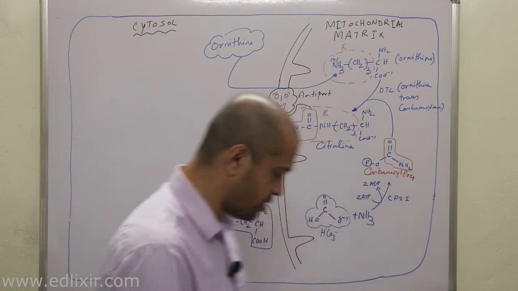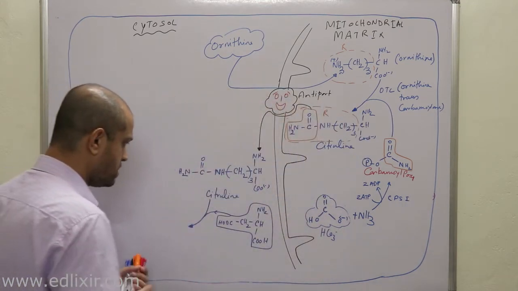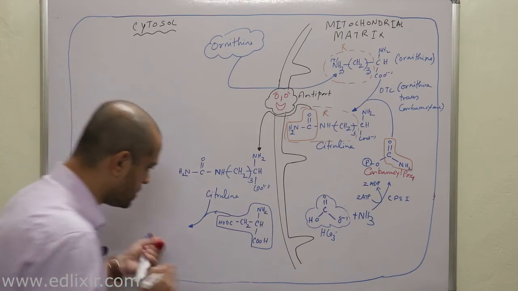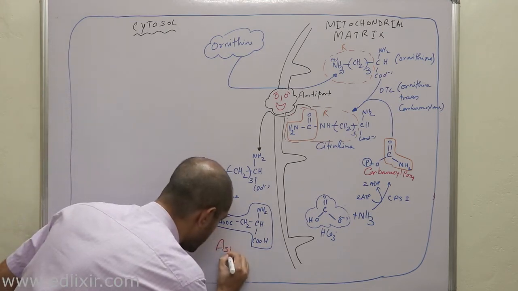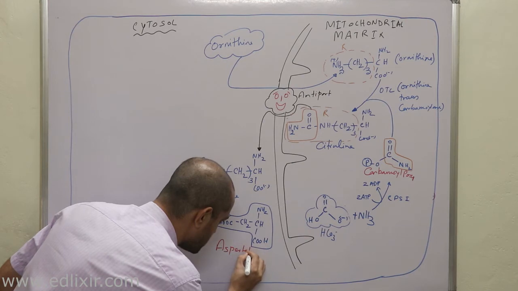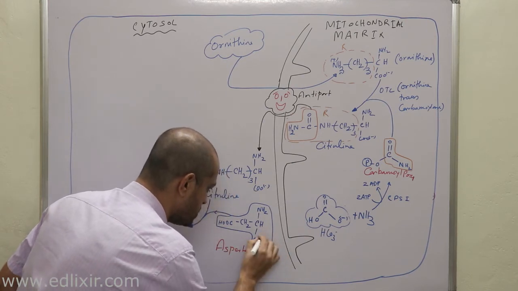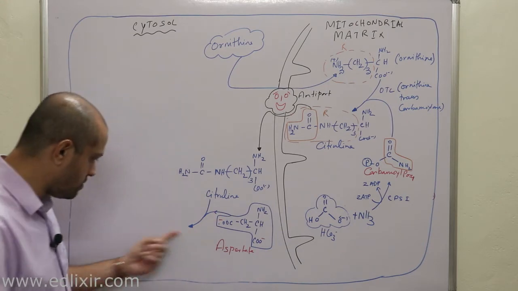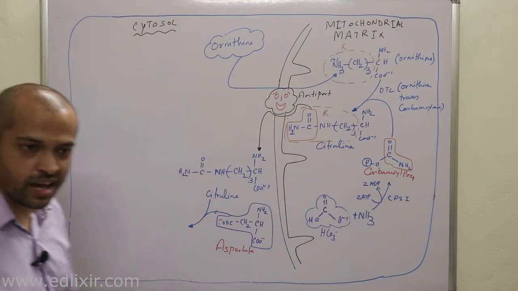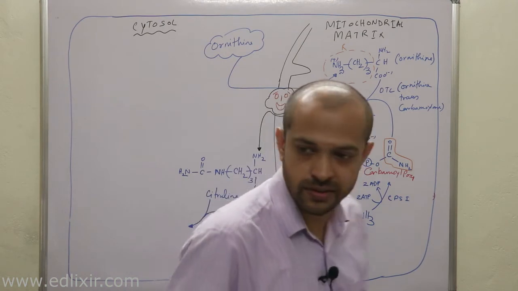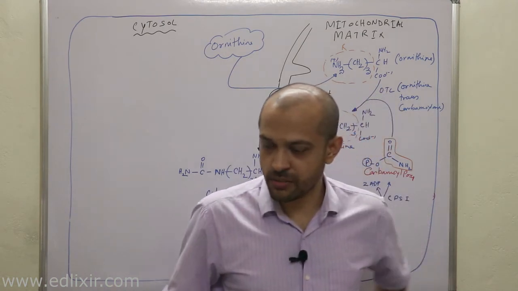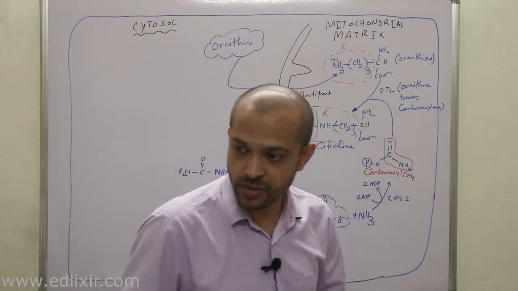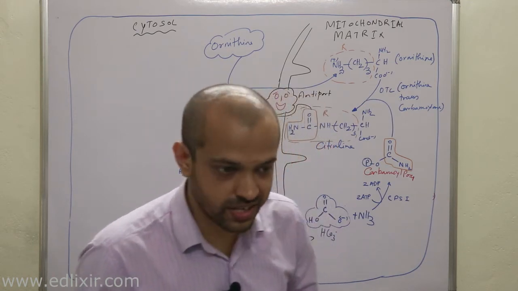A very important point you need to understand here is that when citrulline binds with aspartate, this is your aspartate molecule, then the molecule formed here is known by the name of, you have read that in your biochemistry previously, arginosuccinate.